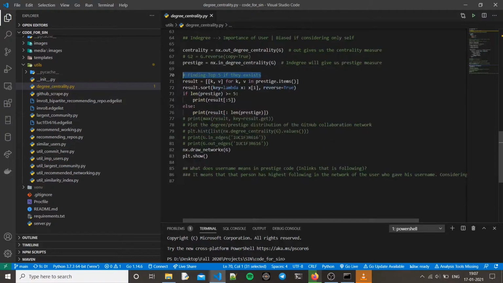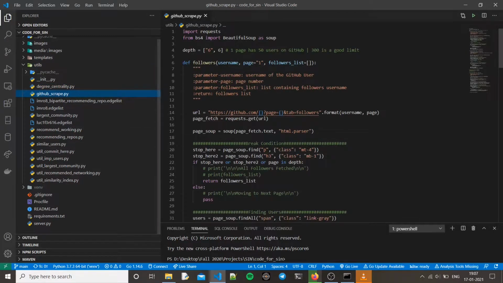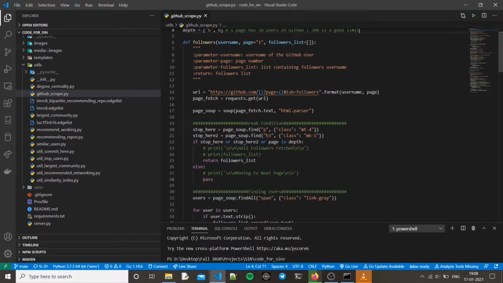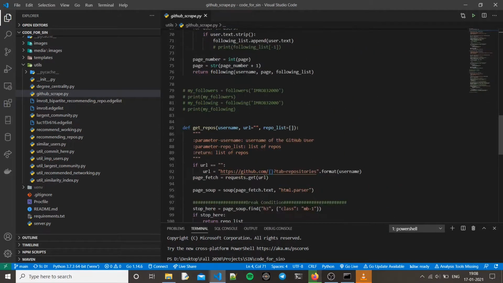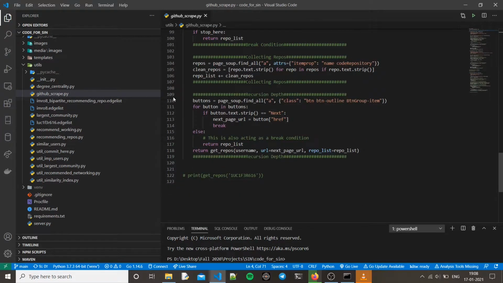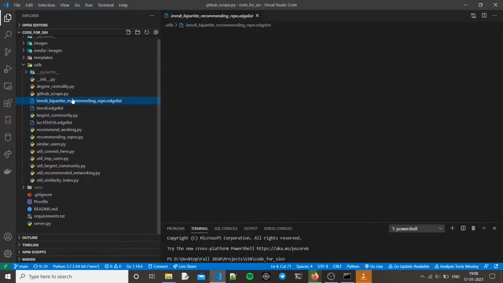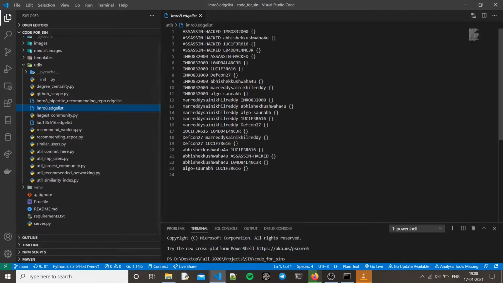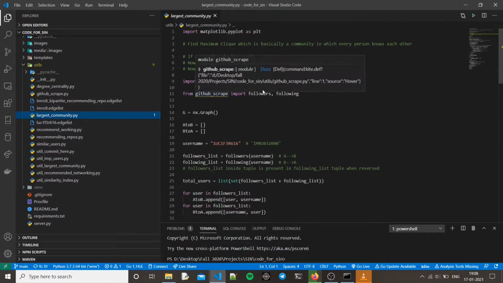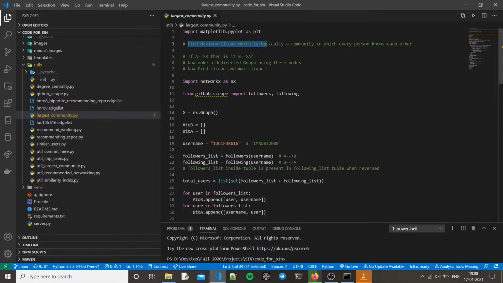This is simply that code, where I am scraping those users and then creating a degree centrality graph. This is the web scraping code. I'm using depth 6. One page has 50 users on GitHub, so maximum I will be scraping 300 users. Suppose a user is following Linus Torvalds, who has more than 30,000 followers, I guess. I don't want my scraper to fall into that scraping, so I will be cutting it off after 300 followers, which is basically a normal user.